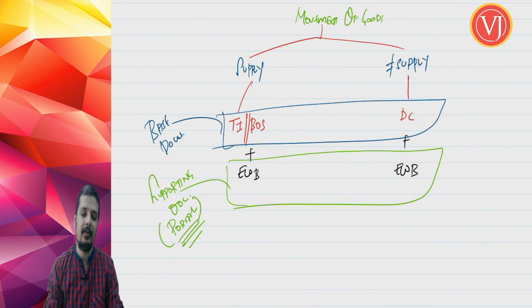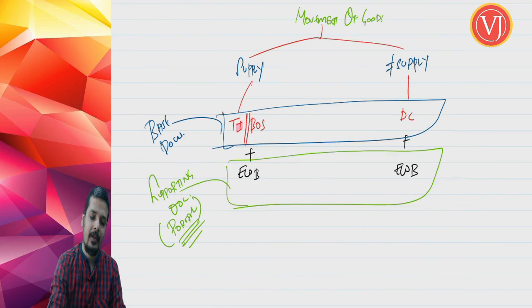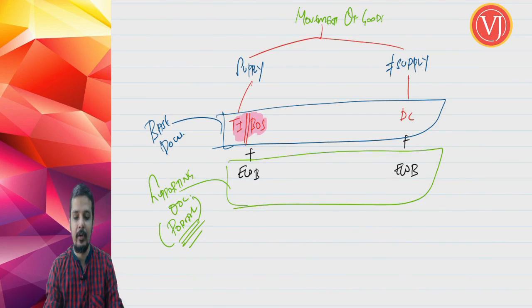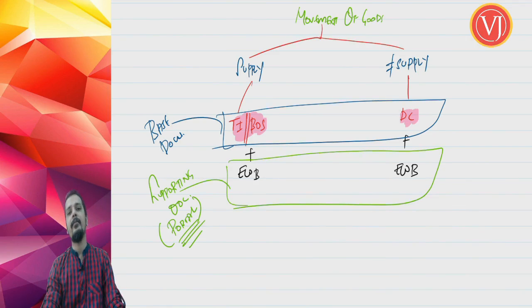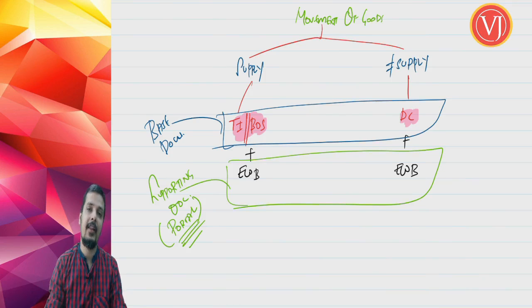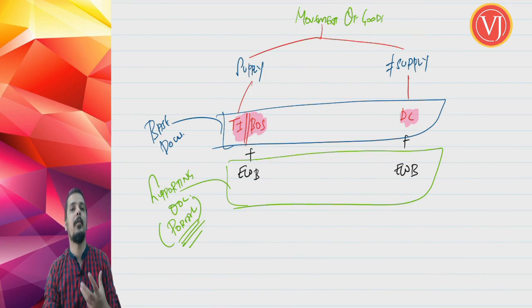The base document is always your tax invoice or bill of supply, if there is movement of goods which results into supply. If there is movement of goods which does not result into supply, the base document happens to be delivery challan. And the assessee has to create a supporting document through a common portal. We have discussed this common portal when we discussed the return filing chapter.